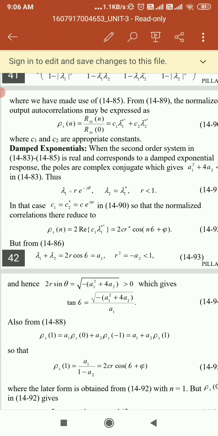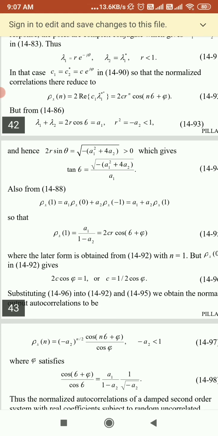So the normalized correlations will reduce to rho x of n, that will become equal to 2 Re of C1 lambda 1 star to the n, which is 2 C r to the n cos of n theta plus phi. So here we already have lambda 1 plus lambda 2 equal to 2r cos theta, that will be equal to a1. So you can write here r square, that will be equal to minus a2, and that value will be less than 1.